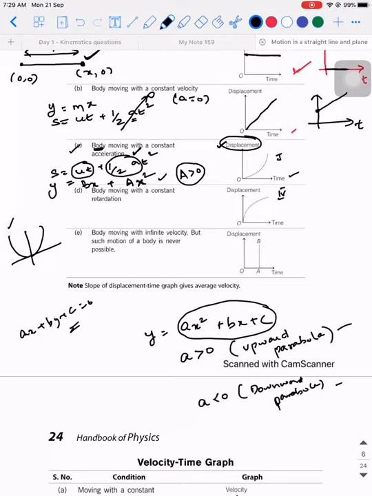Now the next question is, if you have an object which is moving with a constant retardation, what would happen? Downward parabola. Yeah, 1 minute.